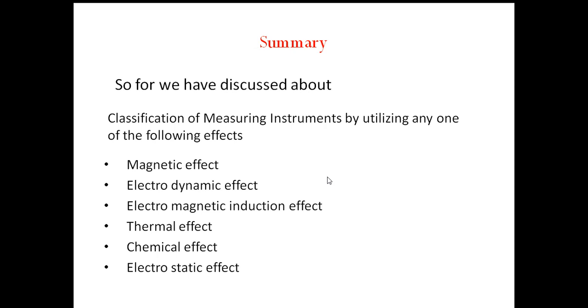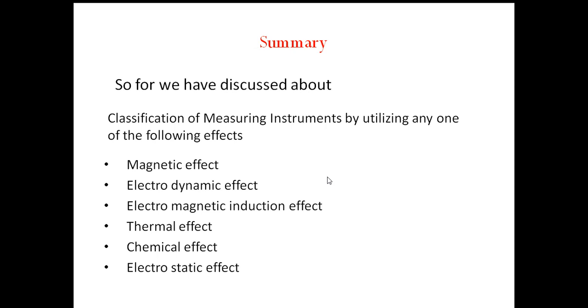The secondary instruments are further classified as indicating type instruments, recording type instruments, and integrating type instruments.